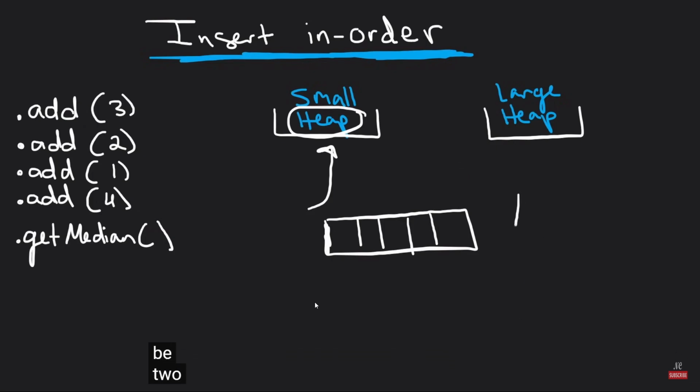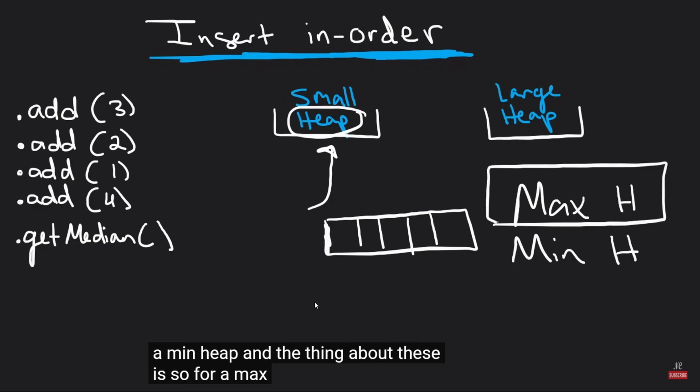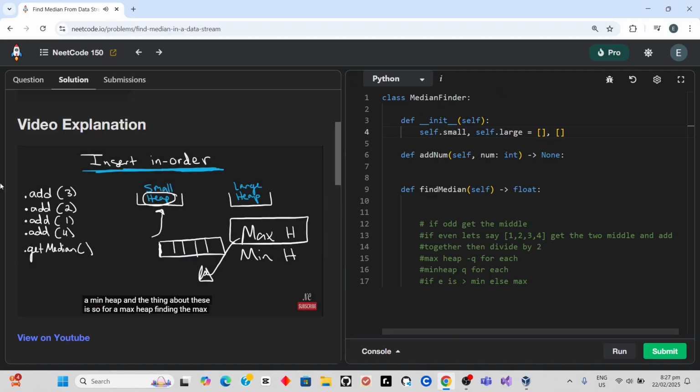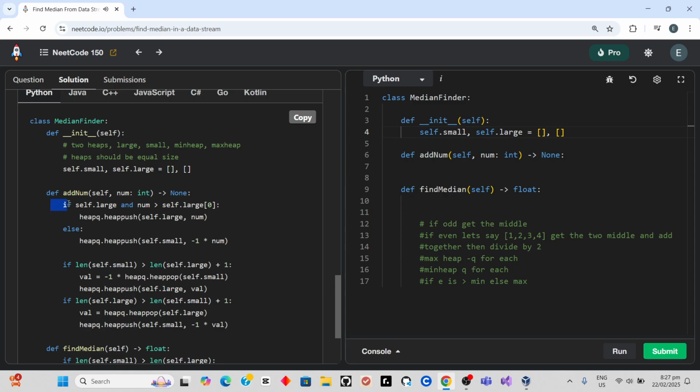And there happen to be 2 kinds of heaps, a max heap or a min heap. For a max heap, finding the max in this list is always going to be O of 1. So that's the advantage. We know that finding the max in a regular list is O of n because you have to search the entire list, but with a heap, we can find the max in constant time. Similarly, with a min heap, if you want to find the min, that's also an O of 1 operation.